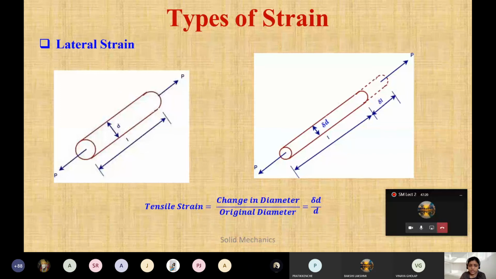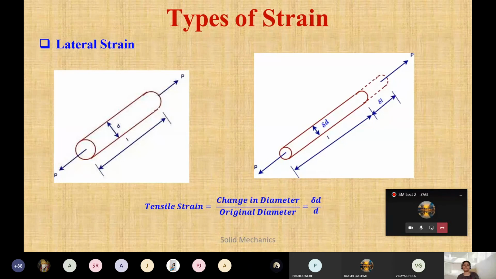Okay. Same here, in compressive also it will be the same, only there the diameter will increase. Okay, in compressive strain what will happen? Anybody can unmute. If it is compressive strain, the length decreases and the change in diameter is an increase, because if the length decreases your diameter will increase. So we have to note this: stress, tensile stress, compressive stress, tensile strain and compressive strain.